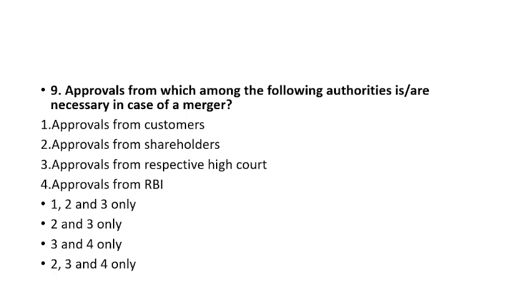So let's try to understand. Merger, you all may be aware, is when two companies join together to take competitive advantage. It is called a merger.